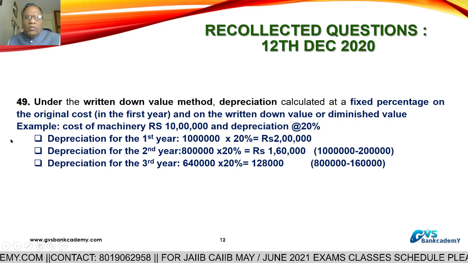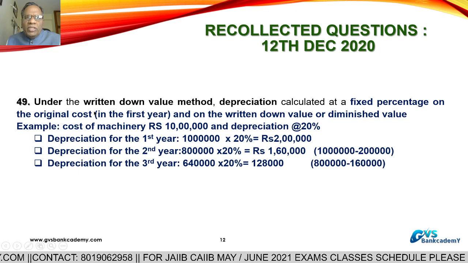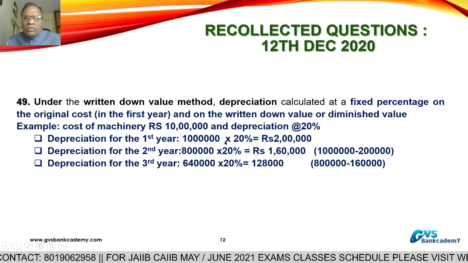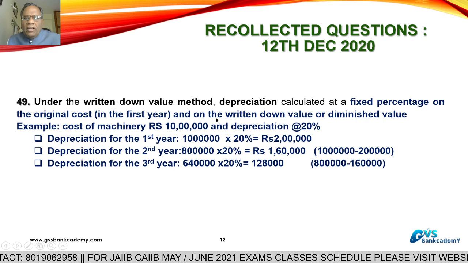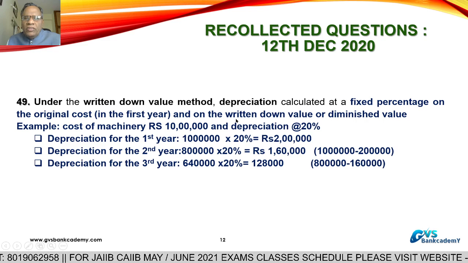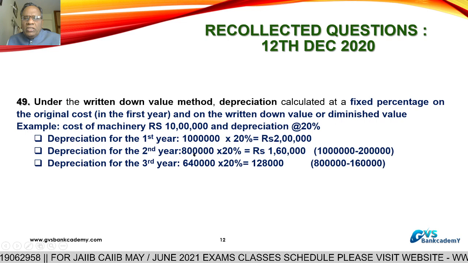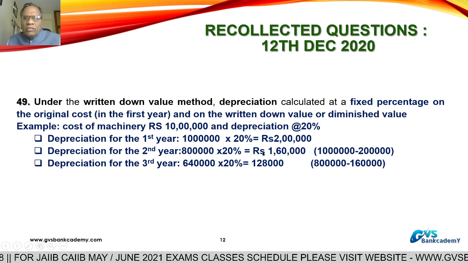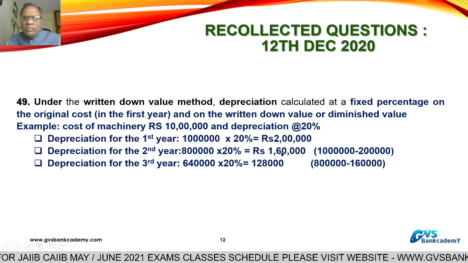1 lakh 20. Now what is the definition for the written down value method? First year, original cost of machinery we had calculated: 10 lakhs into 20%, 2 lakhs. And for the second year onwards, written down value method. What is the written down value for the second year? 8 lakhs into 20%. Second year depreciation is 1 lakh 60,000.